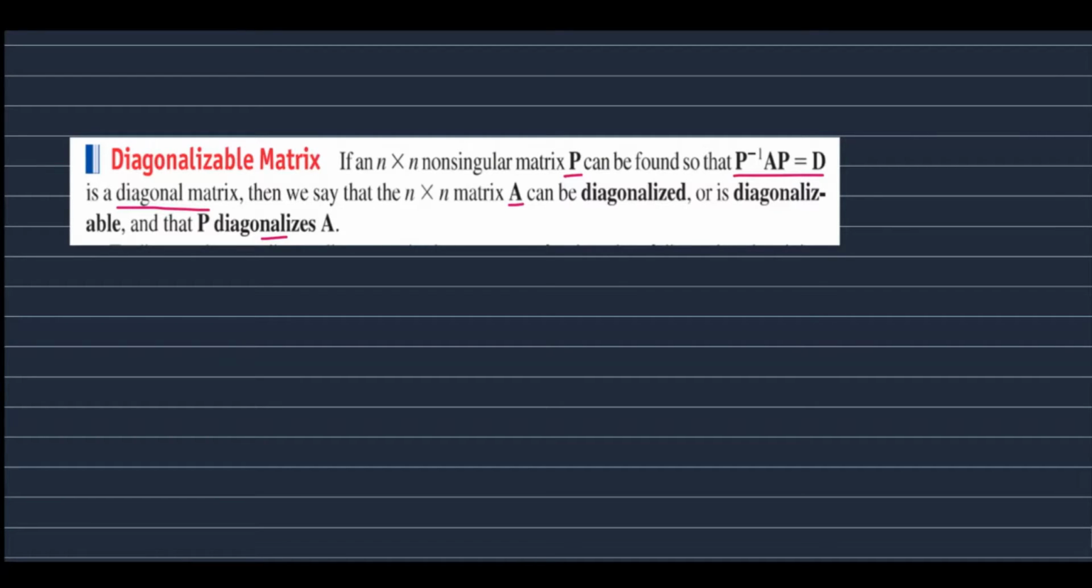So corresponding to a given n by n square matrix A, if there exists a non-singular matrix P such that P inverse AP happens to be a diagonal matrix, then we say that the matrix A is diagonalizable. We can diagonalize it. And the matrix P is the matrix which diagonalizes A. So we say that P diagonalizes A.